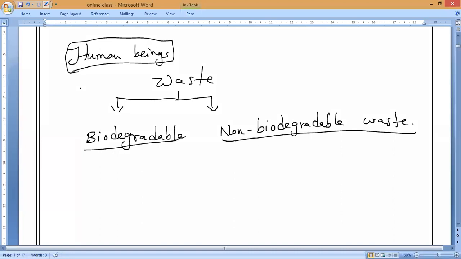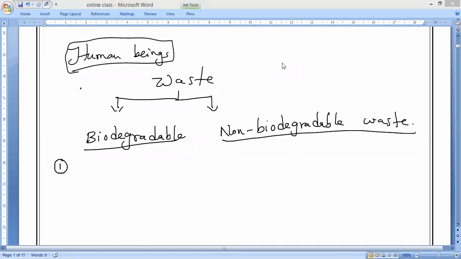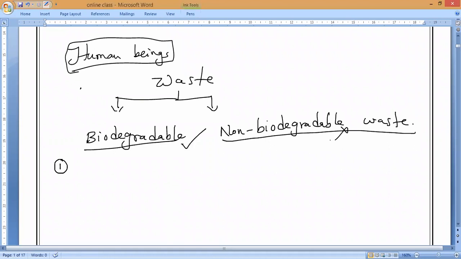Now let us come to the first one. Somebody speak and tell me what kind of biodegradable waste you are producing in your daily life. Anybody, please? First of all, let me know, what do you mean by biodegradable waste? Which is more harmful to the ecosystem, biodegradable or non-biodegradable? Non-biodegradable has a more harmful effect on this environment.